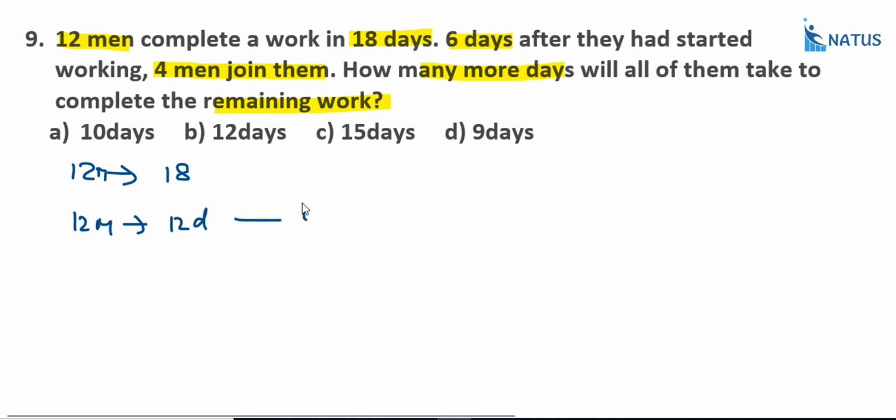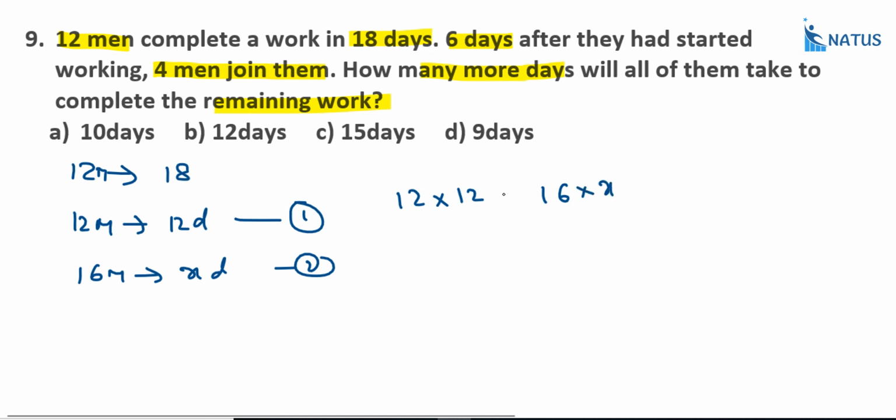And this is the first equation. And now what happened? 4 men join them. What is the new number of men? That equals 16 men. 16 men can complete that work in X days. And this is the second. And here 12 men can complete the work in 12 days. Here 16 men can complete the work in X days. Both work is the same. So 12 into 3 times, sorry, 4 into 3 times, 4 into 4 times, and this is equal to 3 times. So what is the value of X? X is equal to 9 days. What is the answer? Option B is the correct answer.